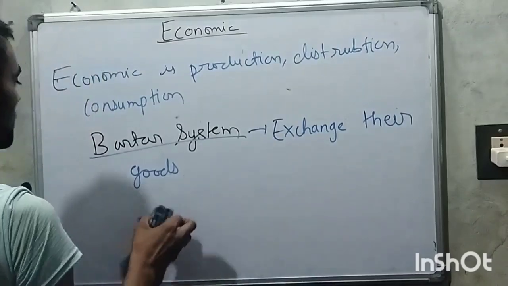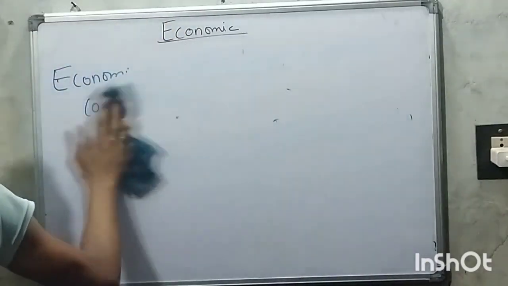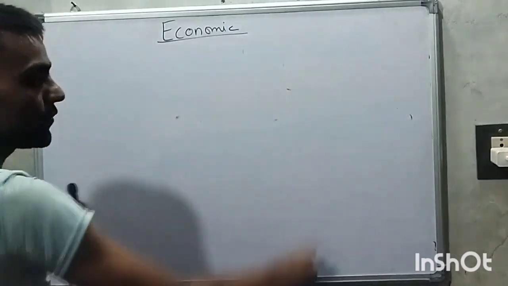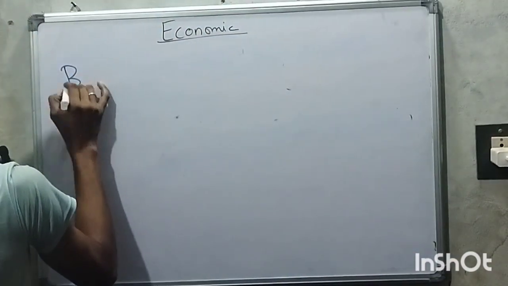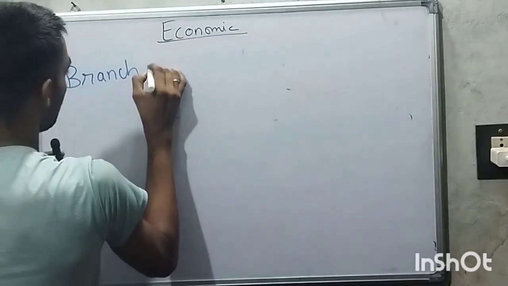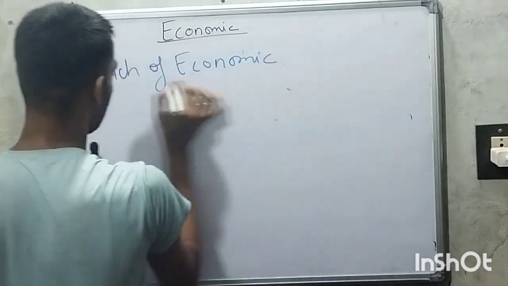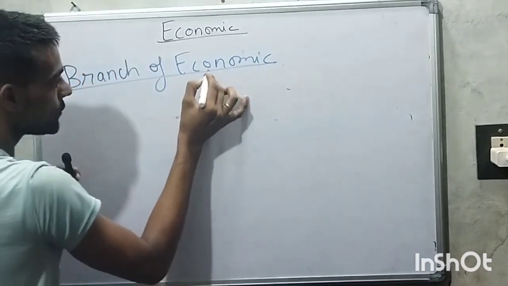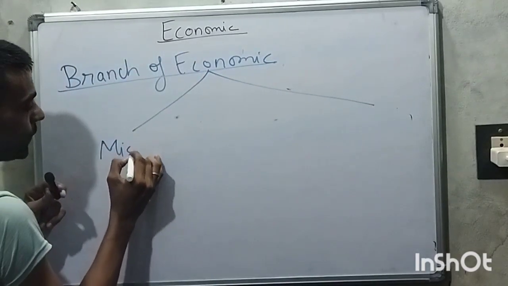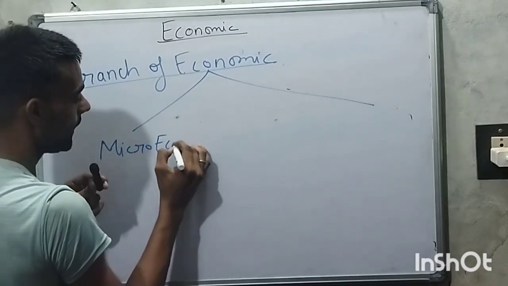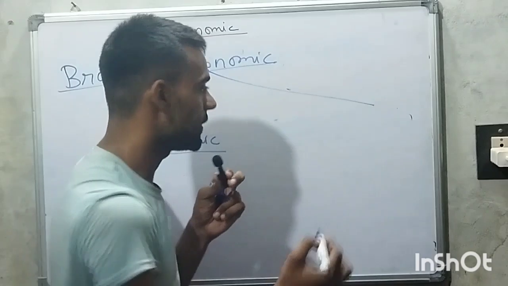And after that we will talk about the branches of economics. There are two branches of economics. The first one is microeconomics and the second one is macroeconomics.